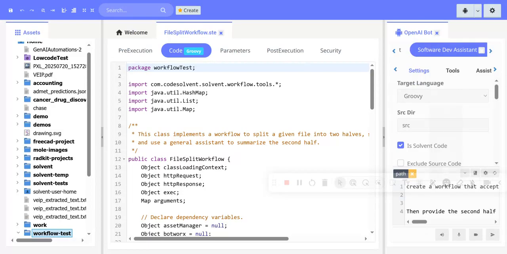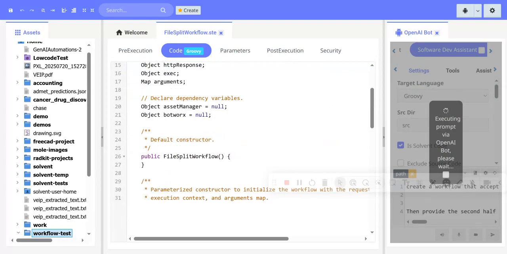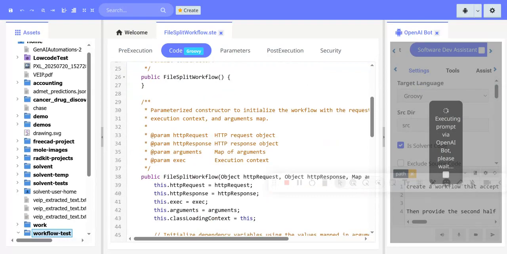Okay, so it's written the code. Let's see if it did what I asked it to do.